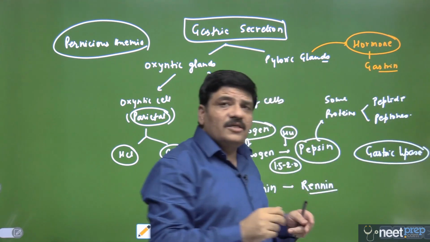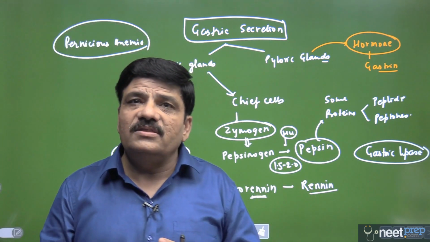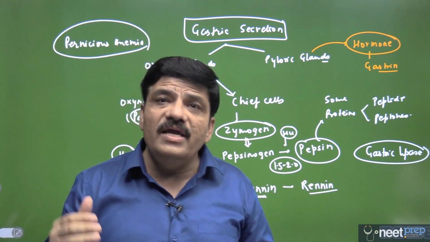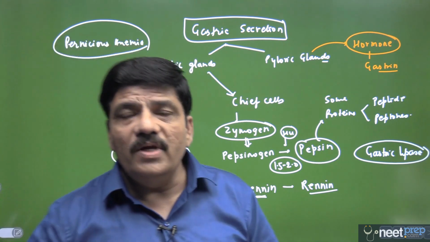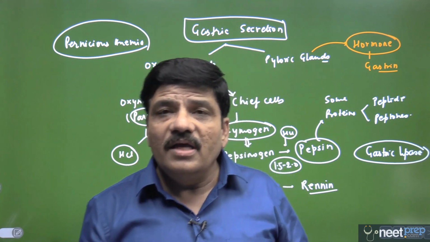If the food that is present in the stomach has amino acids or the stomach wall is distended, the gastrin hormone is released, and this gastrin hormone stimulates a particular type of cells which are present in the gastric glands.